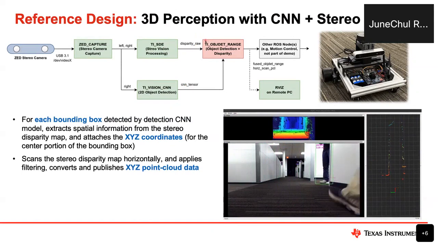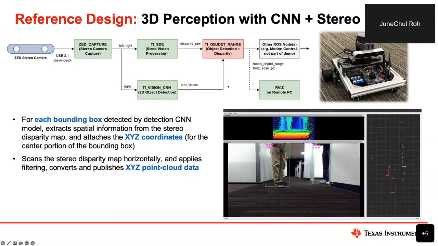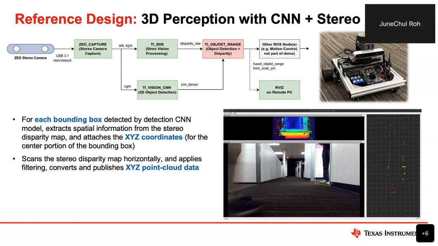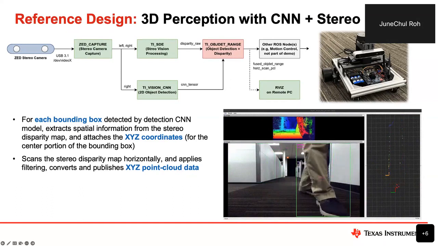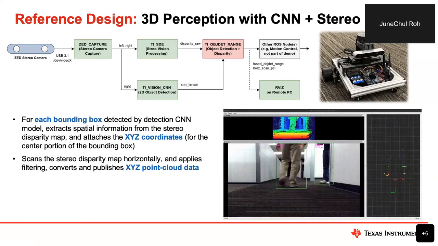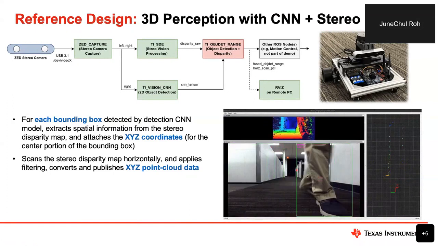So this new ROS node is relatively simple. This is pretty much the output. The top figure represents the disparity map from the stereo engine, and the bottom one is from the 2D object detection, YOLO V3, for example. And then we try to associate the two pieces of information.